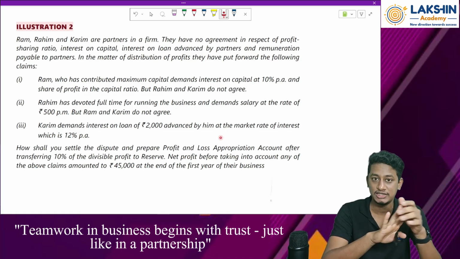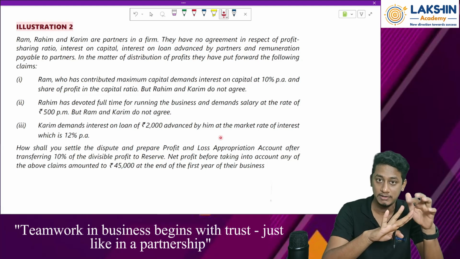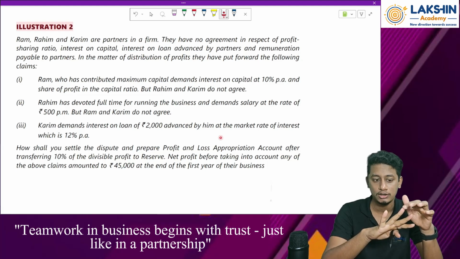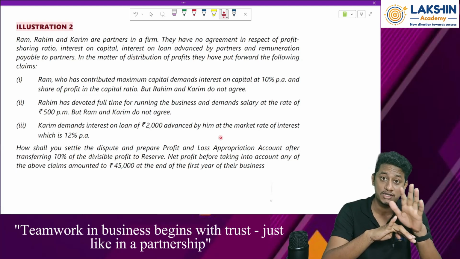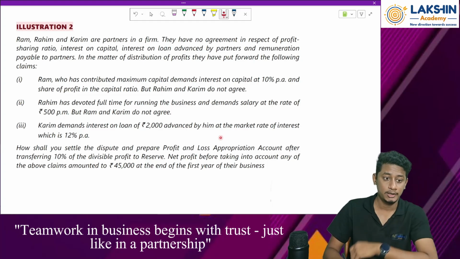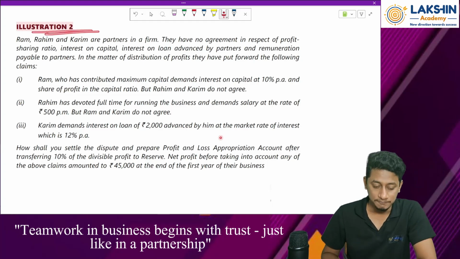I think in your PUC you might have studied admission, retirement, and also the death of the partner. But dissolution is something which is new for you people. Okay, fine. So let's start with the basics now.